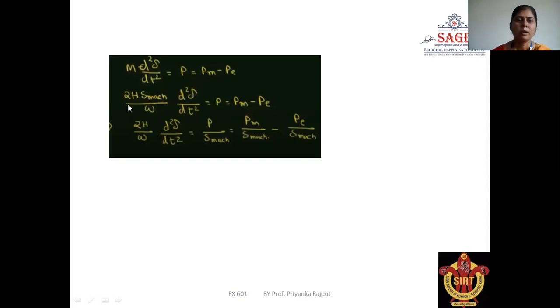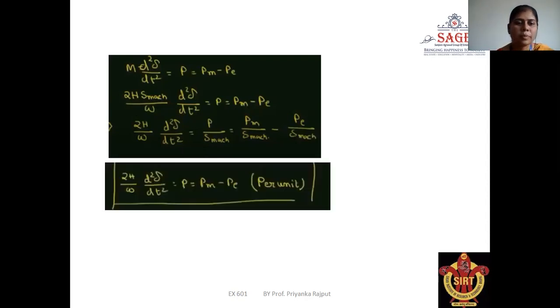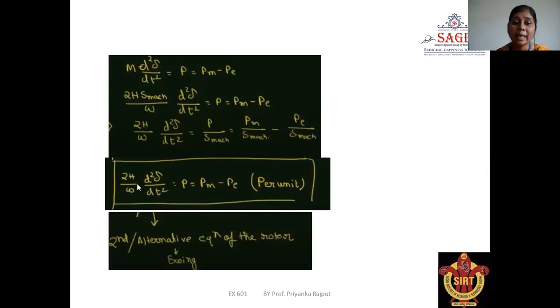Dividing both sides by S, the equation is 2H upon omega d square delta upon dt square is equal to Pa is equal to Pm minus Pe, in per unit value.